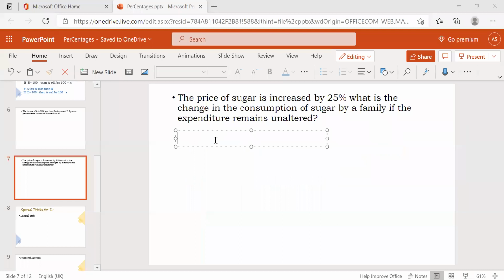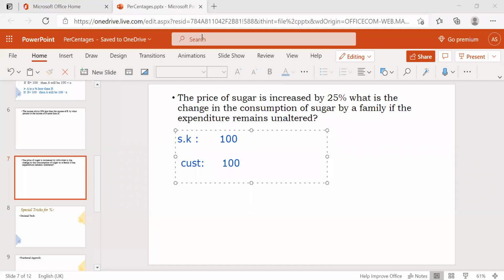So I'll think like a shopkeeper first of all, before I explain, right? If the shopkeeper has kept the board at 100 rupees for sugar per kg. Okay, 1 kg is 100 rupees. And I am the customer. So I am taking 100 rupees. I'm giving 100 rupees to get 1 kg, right?